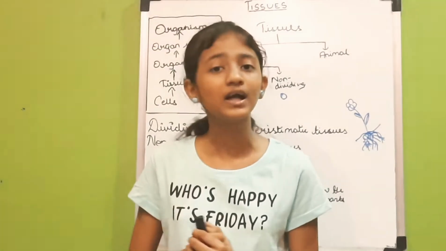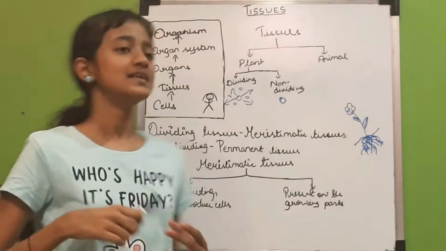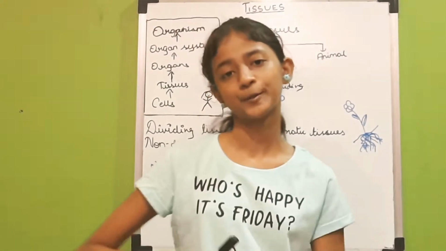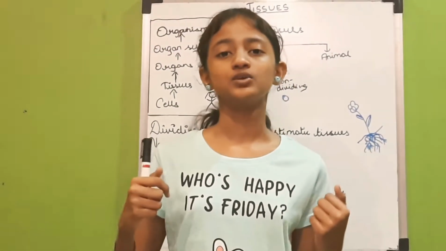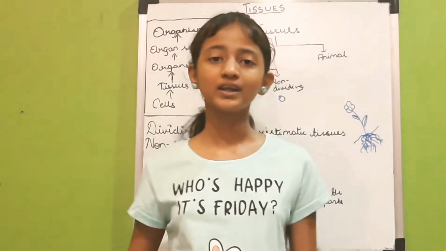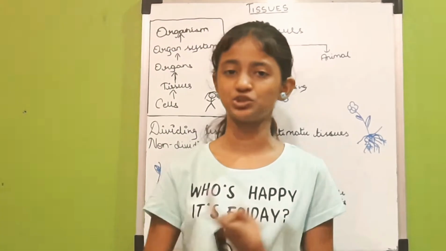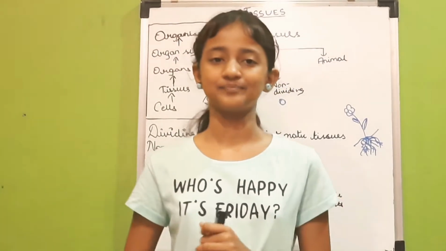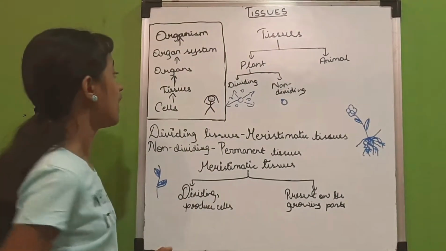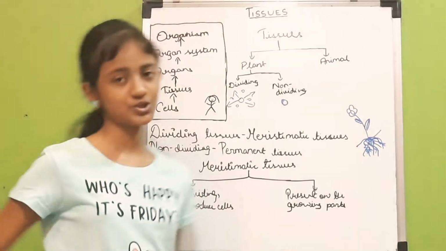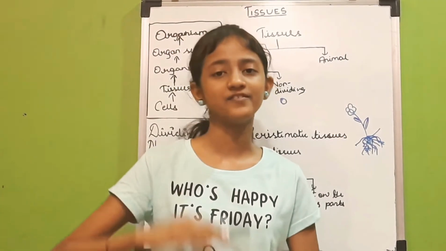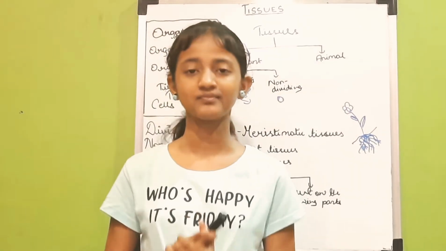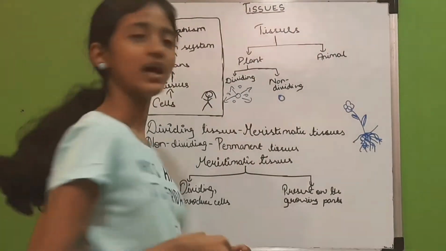And if you take a look at the word organism, we can identify that it is made up of organization. So an organism is organized of cells, tissues, organs and organ systems. That's what an organism really means. So now, as we have taken a look at this chart and know what the life cycle of an organism really is and what an organism is made up of, we also know what tissues are.